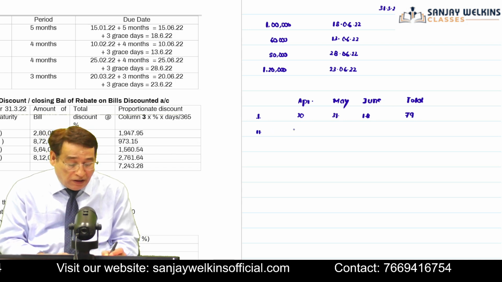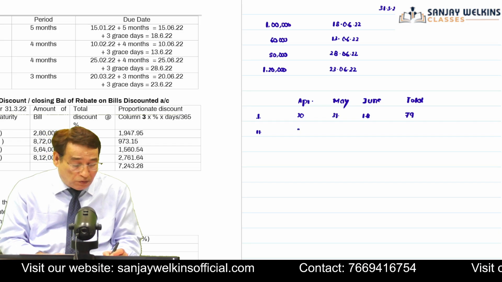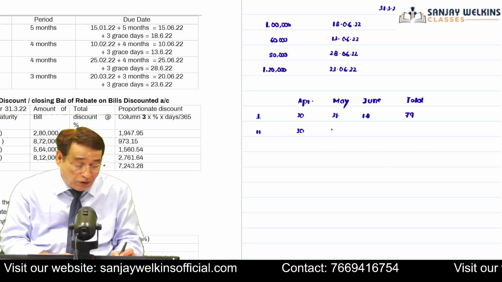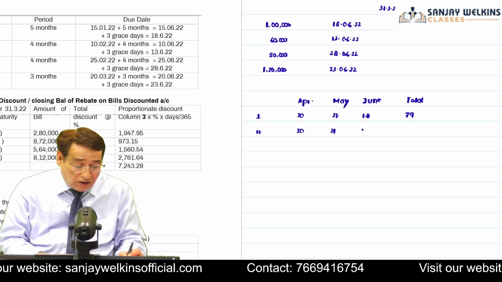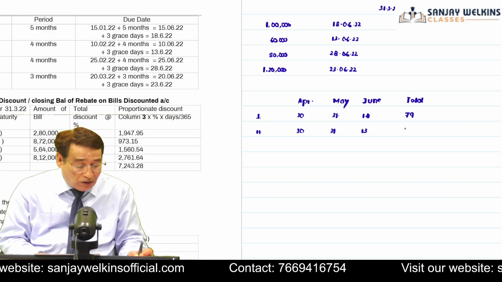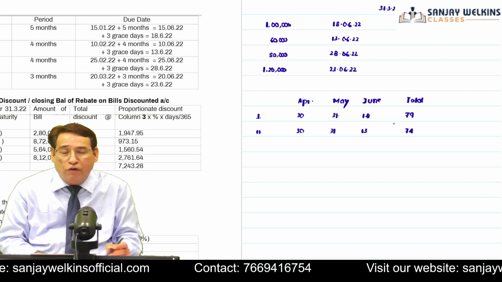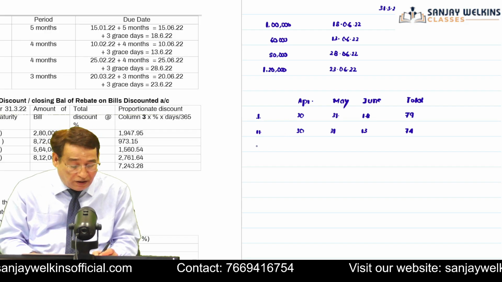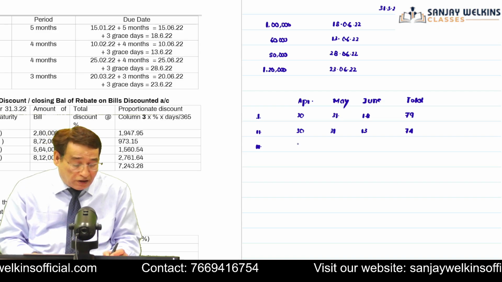Now the second bill is your 60,000 and its maturity date is 13th of June. So 30 days, first of all, I am going to write 31, and here I am going to write 13 days. So that will be equal to 74 days. So this bill is falling 74 days later after the end of the current year. Similarly, regarding the third bill, its maturity date is 28th of June.